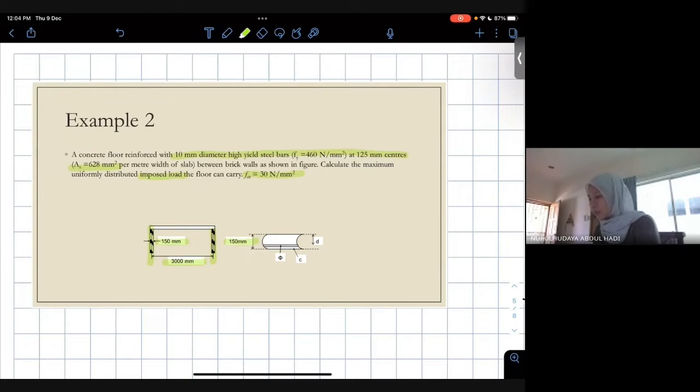is 150. So this one, diameter uses T10, spacing 125 mm, with the As given as 628 mm². So if you look at this question, it is already designed. It asks you to reverse design. It asks you to find the imposed load, which is the Qk, with the given h and the span 3000. So that is what is given in the question.